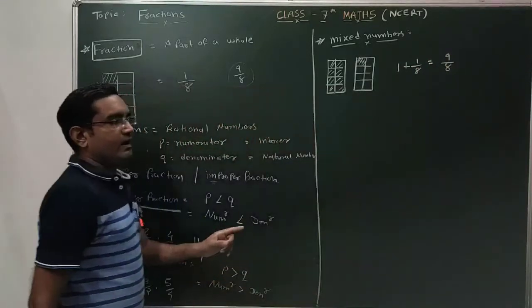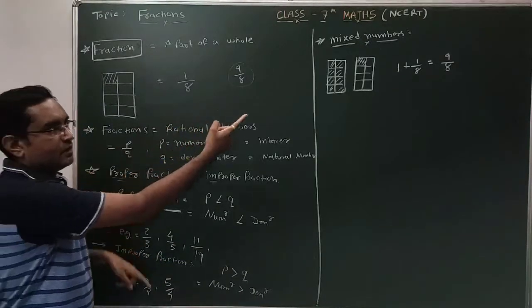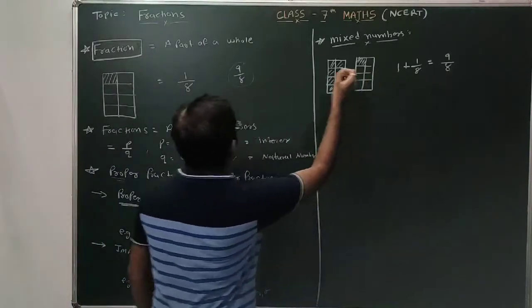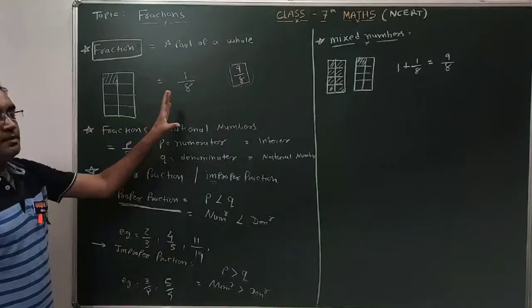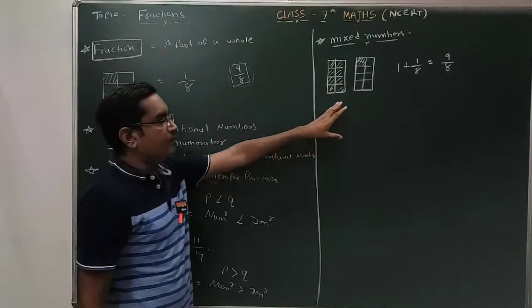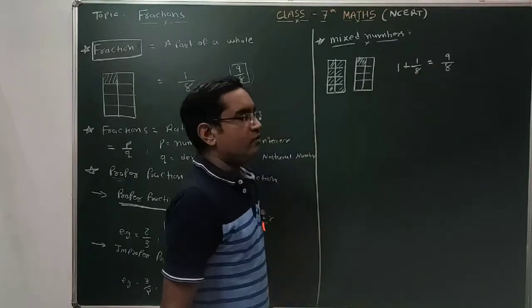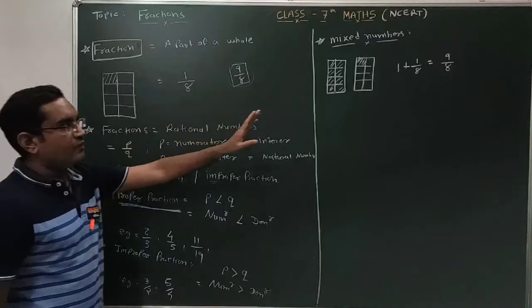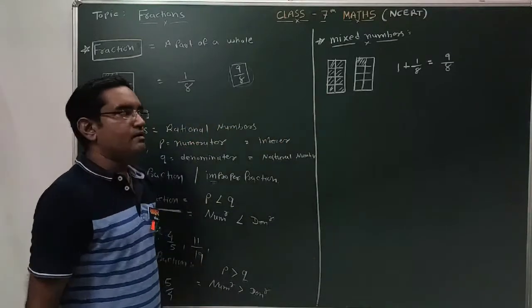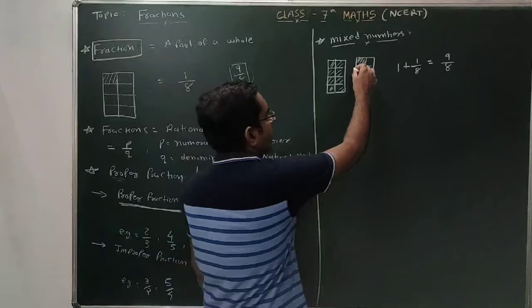So here we are getting one number which is in P by Q form. But here I explained that this is not proper. It is improper. If you are writing the numbers as whole part plus fraction, it will give some improper fraction. Done? So the improper fractions are represented by mixed numbers. Clear, students? So this one is a mixed number.